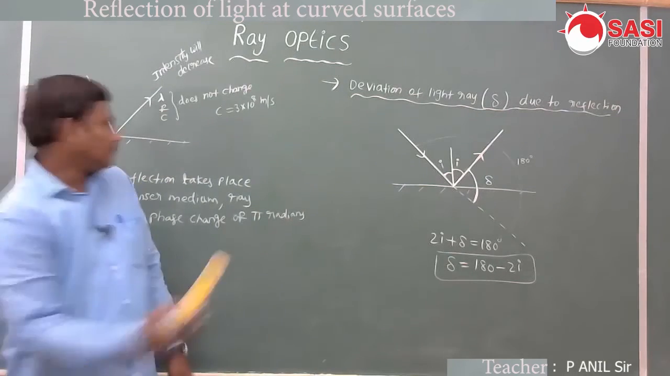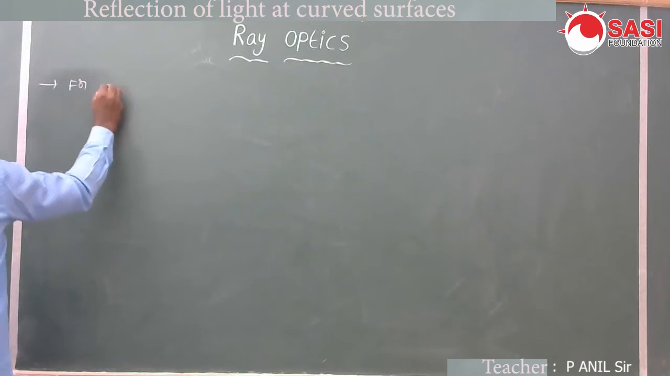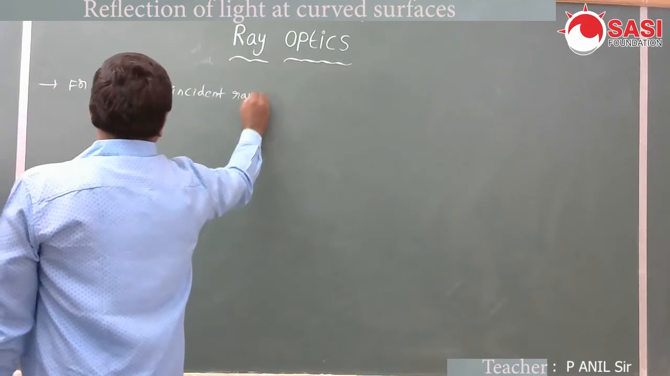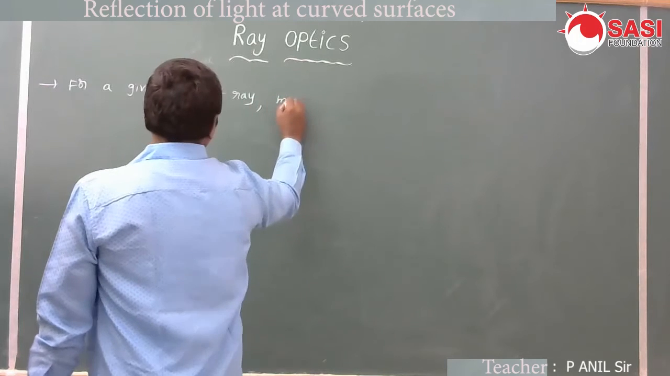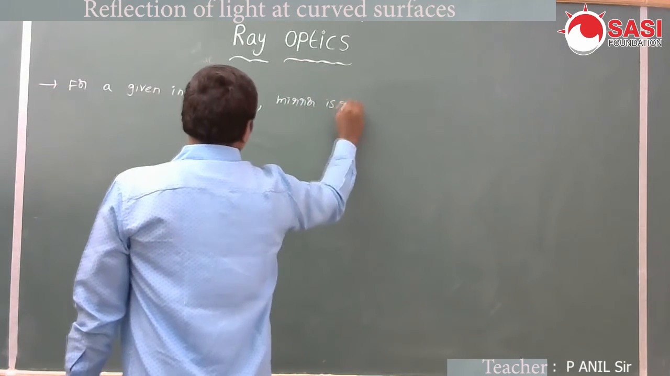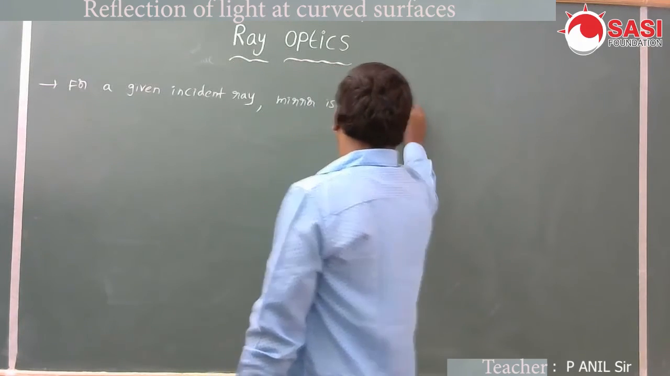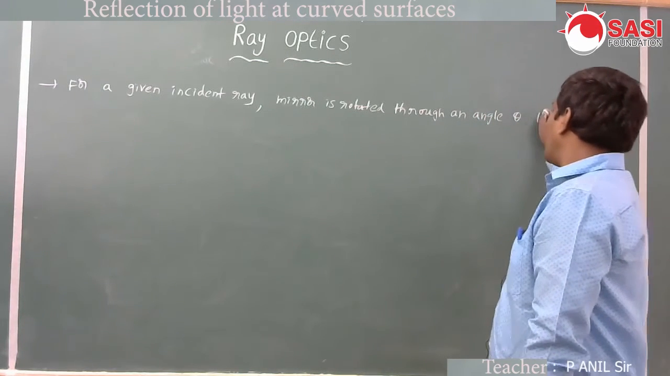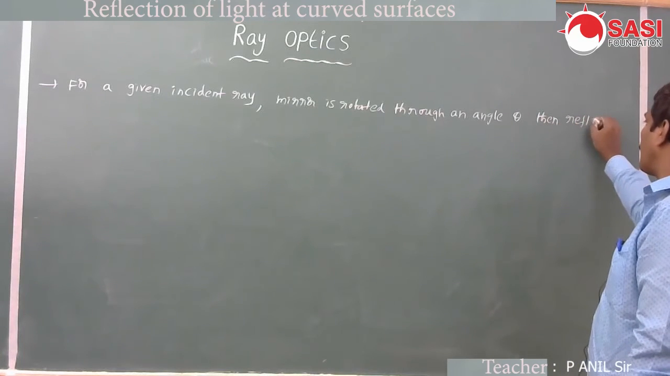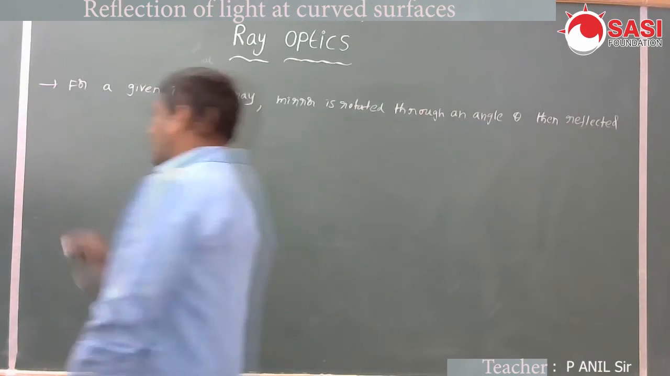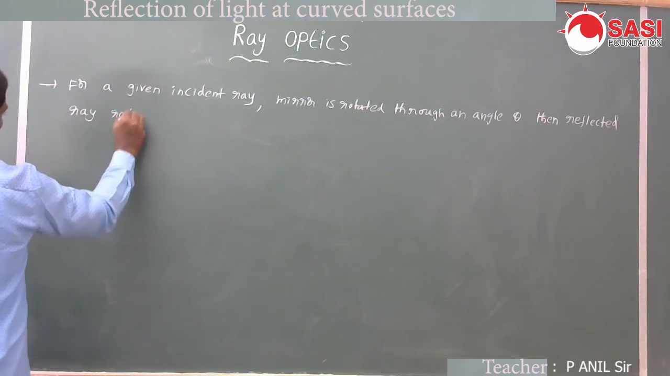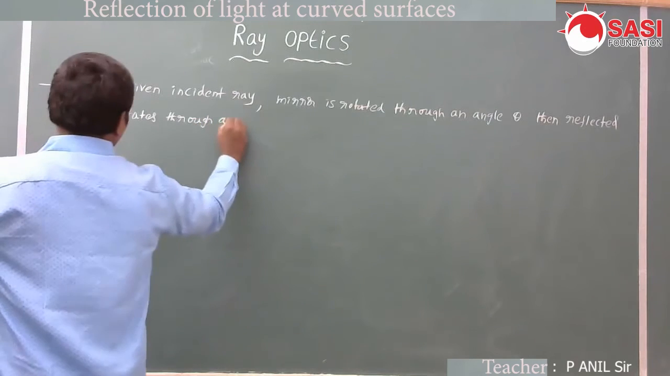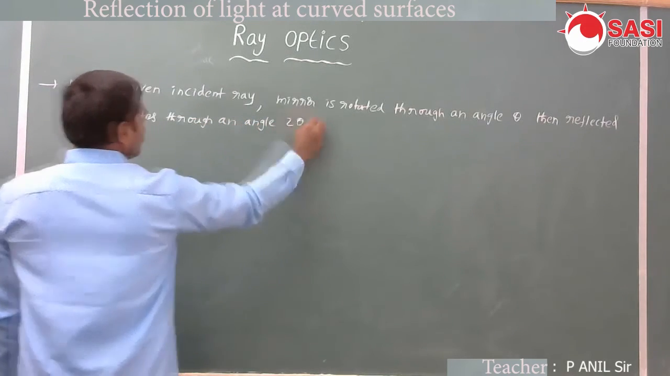Next, for a given incident ray, if the mirror is rotated through an angle theta, then the reflected ray rotates through an angle 2 theta. Let us see.